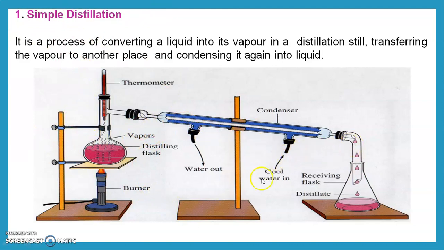This is the condenser, which contains a continuous water inlet and outlet. This is the still. From this still, vapors are formed, and these vapors come into the condenser. Inside the condenser there is a tube through which vapors travel, and in the outer part there is a continuous flow of water. The hot vapors are converted into liquid and received into this receiver.